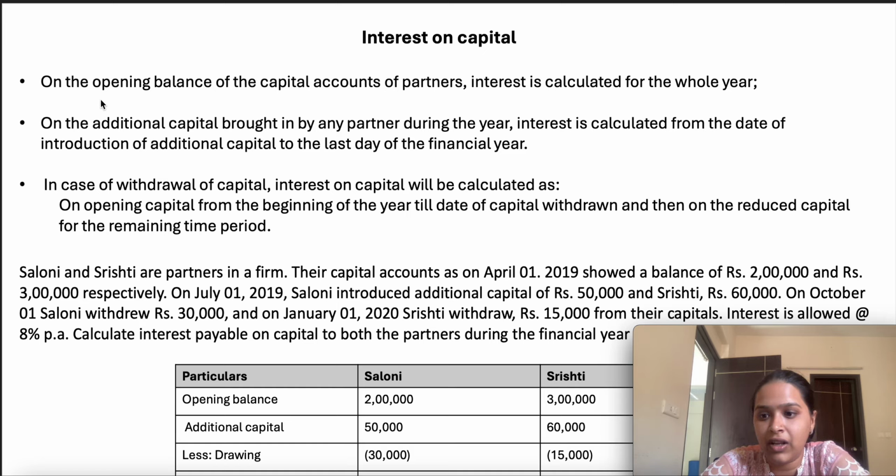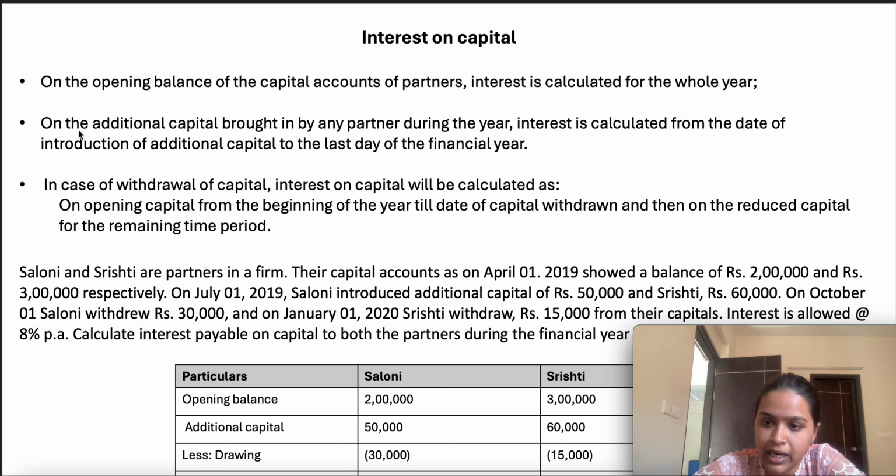If we have an opening balance, like if they contributed at the start of the year in the business and have not withdrawn any amount from that capital, it is considered as the opening amount of capital, right? So on that amount we have to calculate the interest for the entire year. Suppose I started a business with 10,000 capital, and now it's been 5 years that I'm running the business, and 10,000 is my only capital contributed. So for the current year also I need to compute interest on my capital of 10,000 for the entire year, considering all 12 months, because I have not withdrawn anything and there is no change in the capital amount.